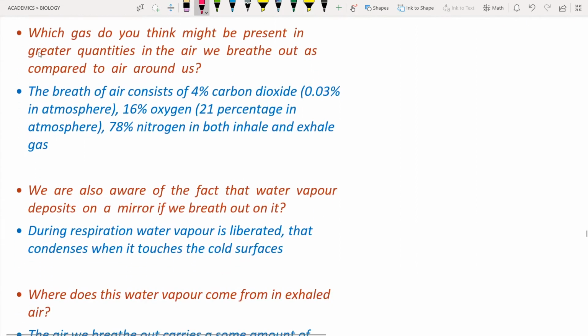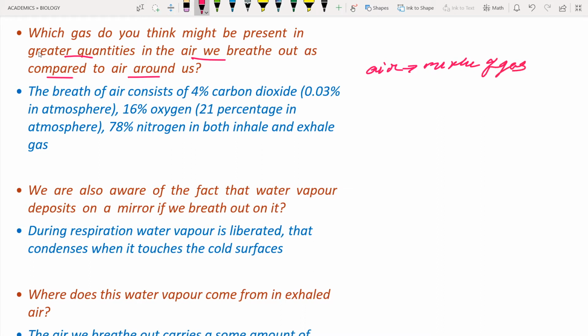Okay, next is, which gas do you think might be present in greater quantities in the air we breathe out as compared to the air we breathe in? What they are asking in this question is the composition of the air. So what is meant by air? Air is a mixture of gases.